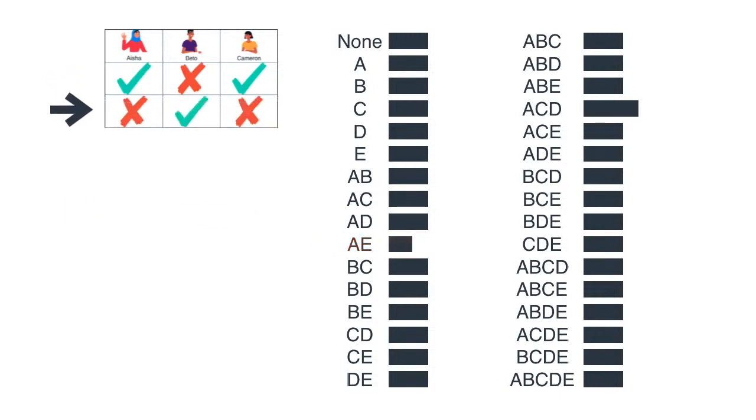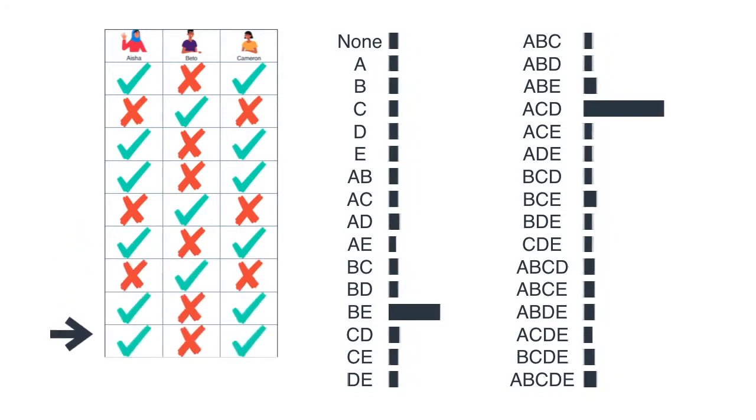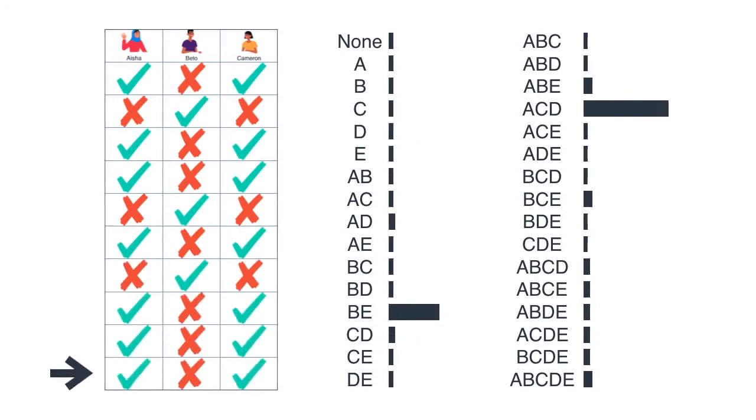So we do that now for the second data point. We select one at random out of the scenarios that extend this one. So for example, BE, because only Beto showed up. We increase the probability, then we pick a completely random one and decrease its probability. And you can imagine that if we do this for a long time through all the data set and maybe loop around our data set many times, we end up with something pretty good.